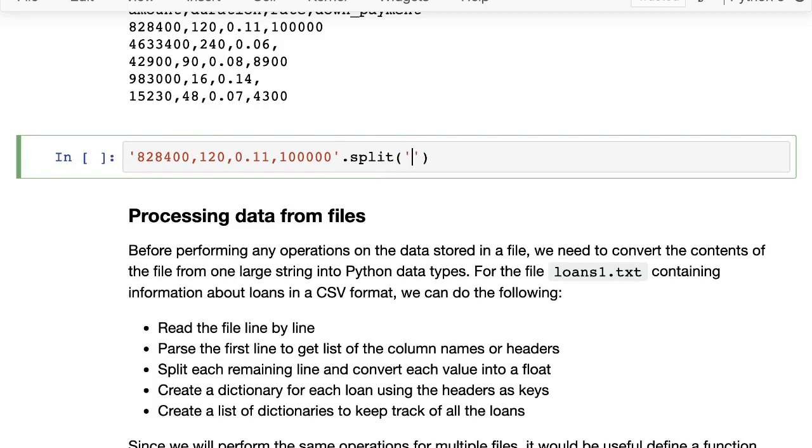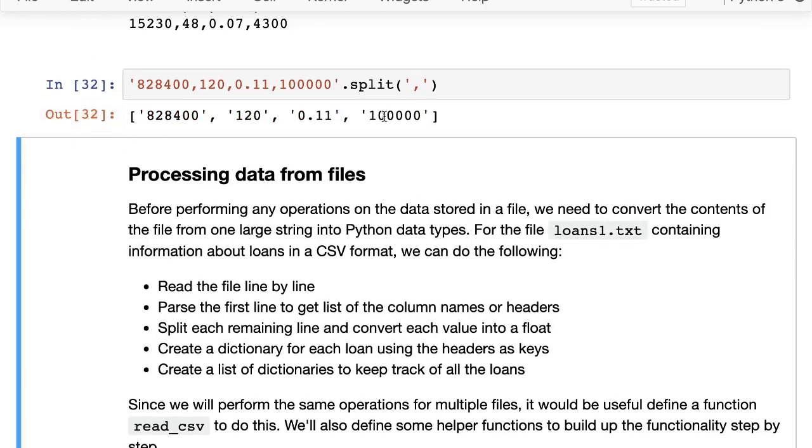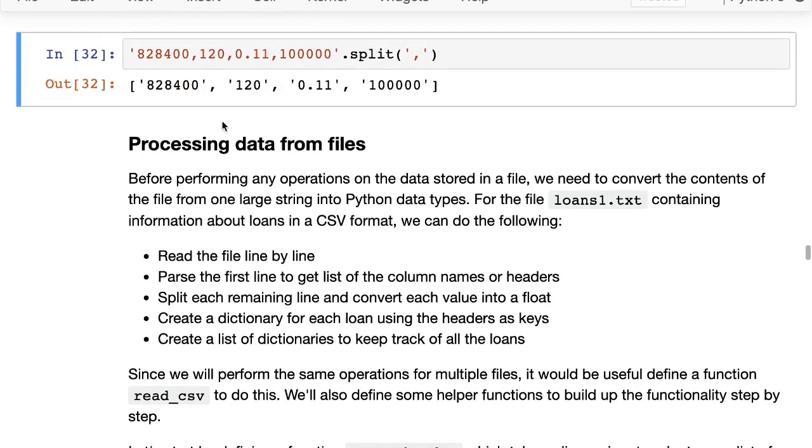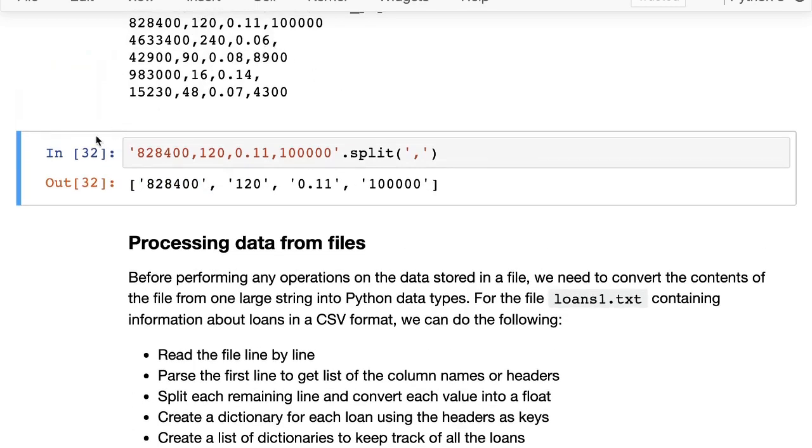So this can be done just by calling split with a comma. So here we get back a list of all the values. Then we will convert each of these values into a float, because these are actually numbers ultimately. And we will also have to handle a special case where there is no value for down payment.